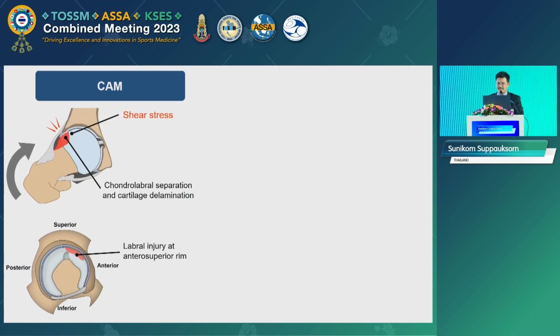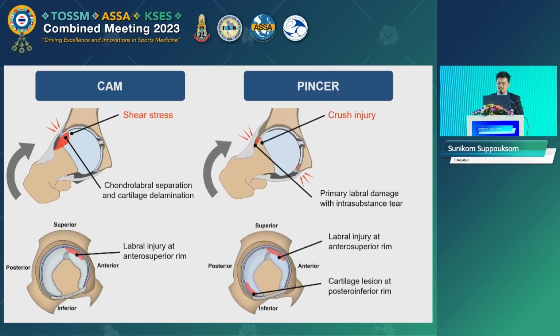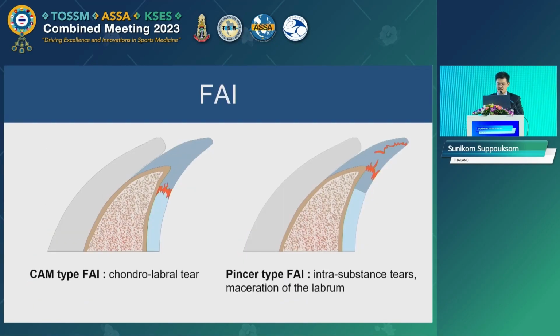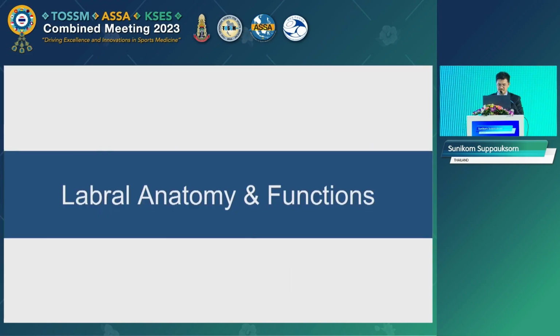And in CAM type FAI, there's a shear force from the bony bump occurring at the chondrolabral junction and can create the chondrolabral tear. While in the pincer type FAI, there's an impaction force or crush injury directly at the labral tissue and creates the intrasubstantial tear of the labrum.